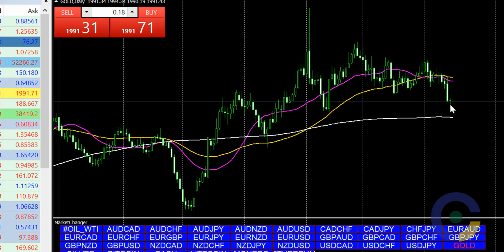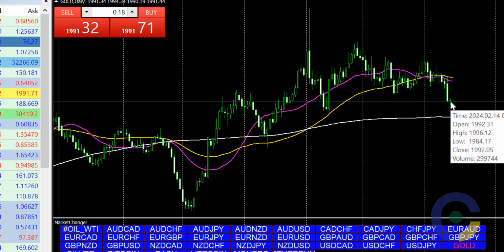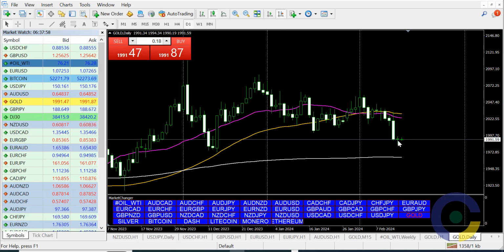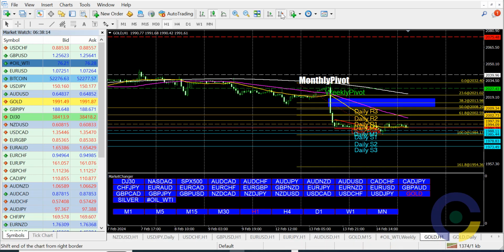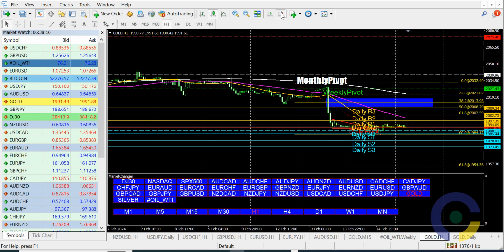And yesterday it formed a doji, a southern doji, but anything can happen here. It could go further down or it could go up. But whichever way, let's go to the lower time frames where we'll be trading and see what we can see.